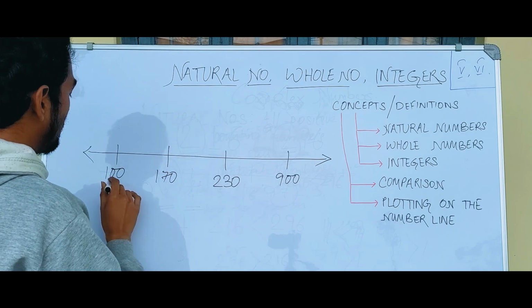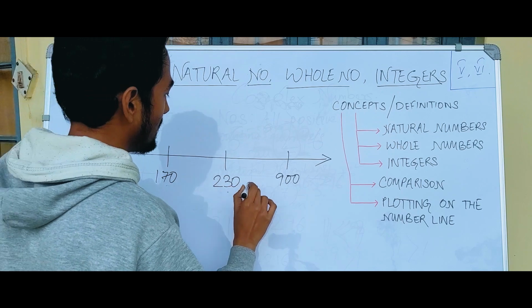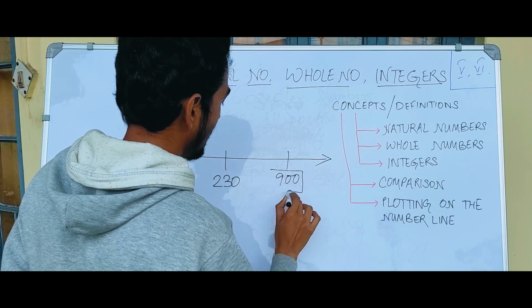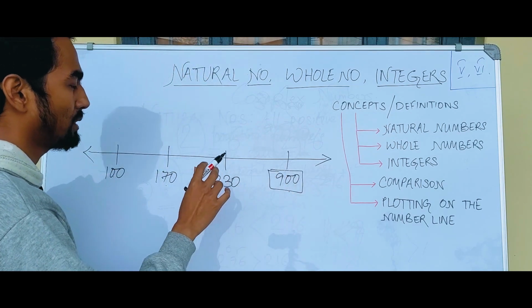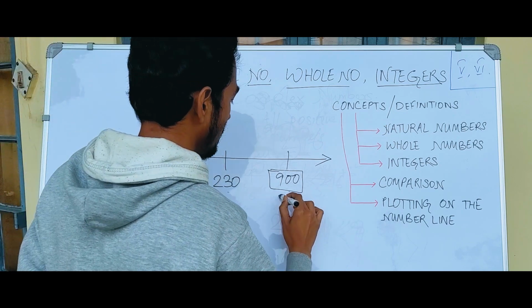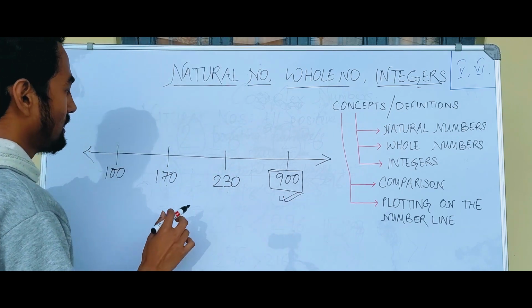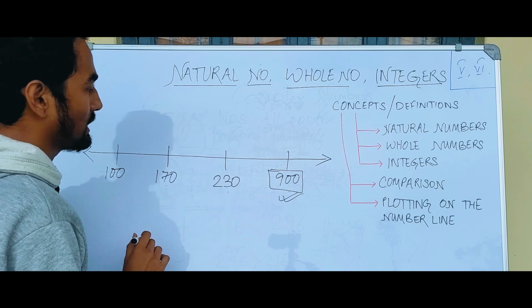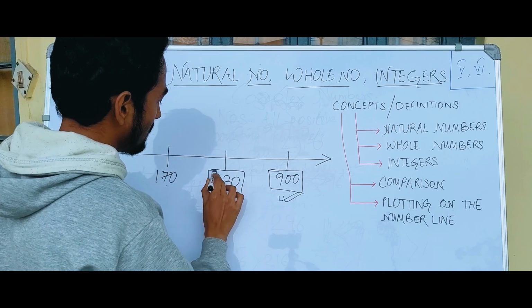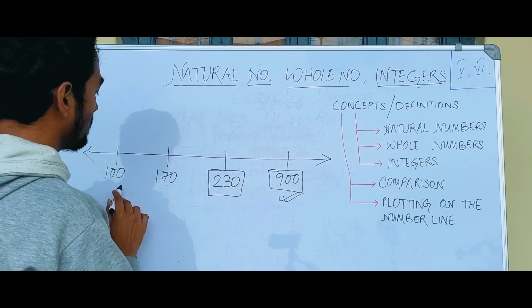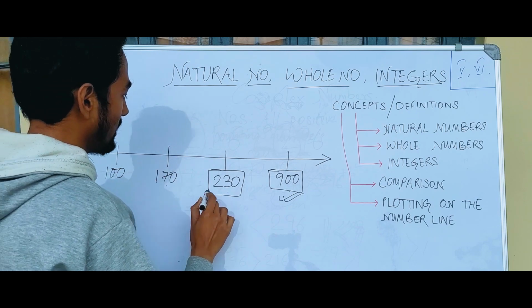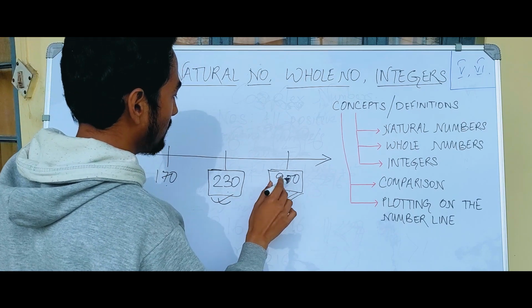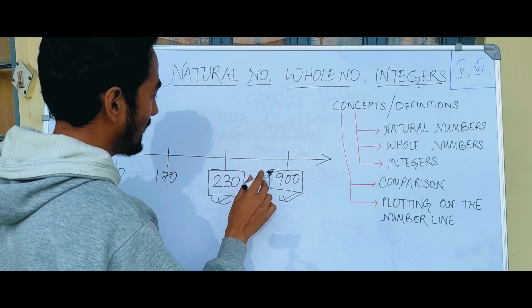So among 100, 170, 230 and 900, the largest is 900, so the number 900 has come on the right side, okay. Then 100, 170, 230, the largest is 230, so the number 230 will come to the right of 100 and 170, and it will come to the left of 900 because it is smaller than 900.